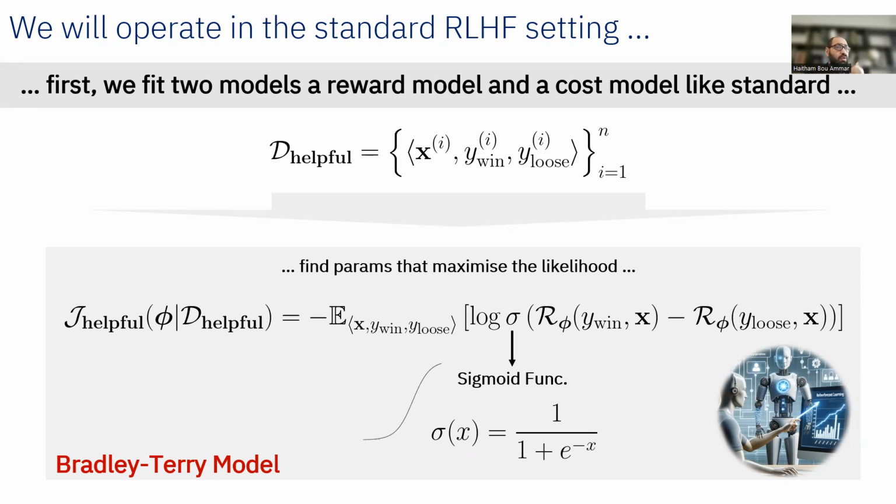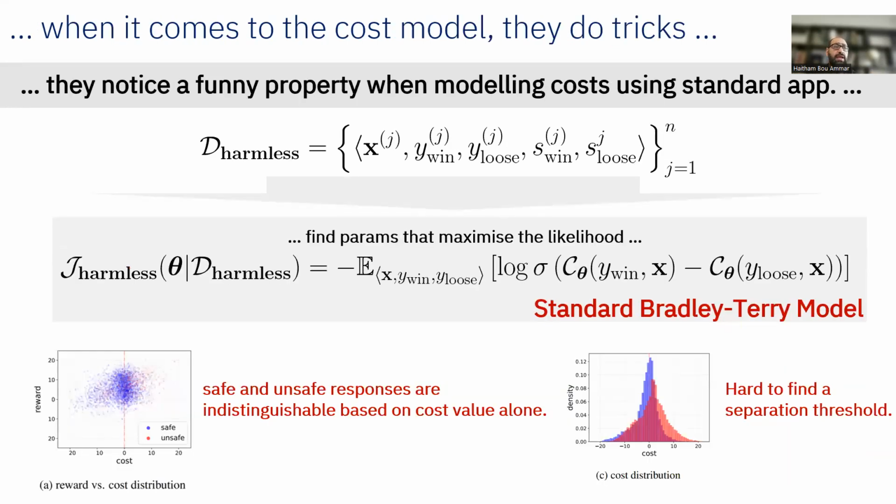Good. Now we can do the same if we want for the cost model. So we can take the harmless data set and take the prompt XJ, Y win J, and Y lose J, ignoring the S win and S lose. And then we can apply the standard Bradley-Terry model. So we can, again, find the parameters theta of the cost model that will minimize this error, or equivalently maximize the likelihood with respect to the parameter theta, such that the cost model is able to make the correct pair prediction between Y win and Y lose.